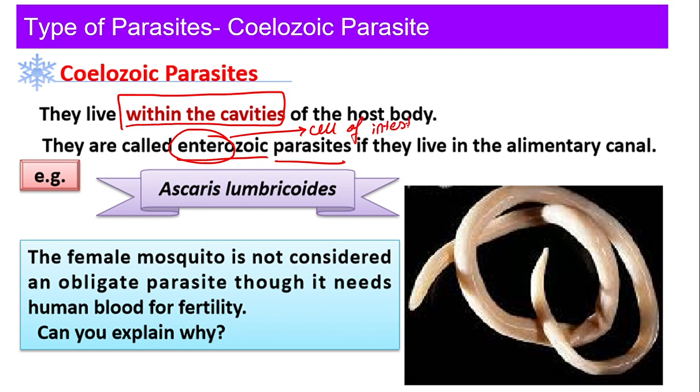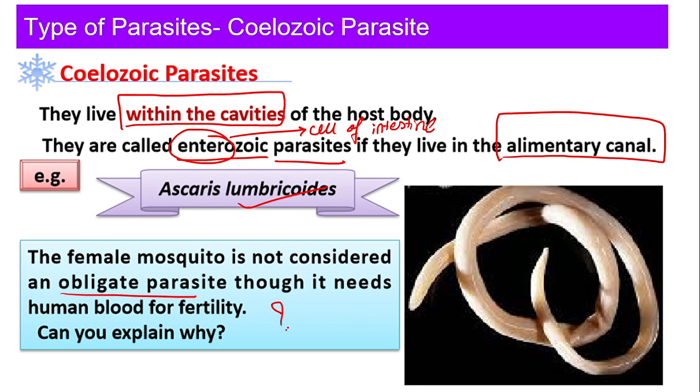The cells of intestine, especially small intestine cells, we call them enteric cells. That's the reason I call them enterozoic. Why? Because they live in the alimentary canal. Okay. Example, Ascaris lumbricoides. The female mosquito is not considered as an obligate parasite.